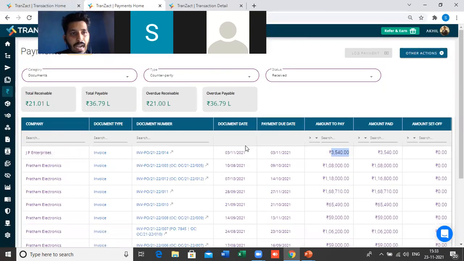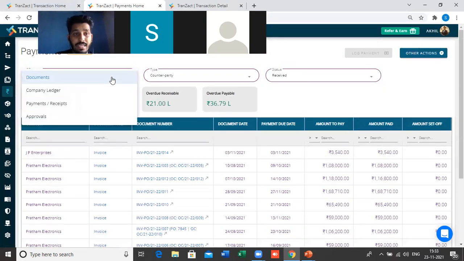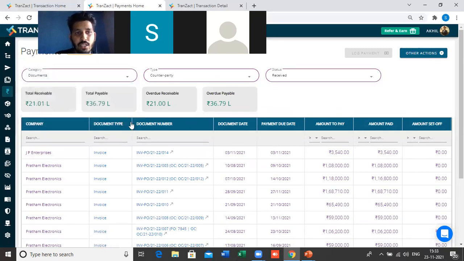So all these things you can track. You will also get the company ledger. You can download the ledgers and payments received. All these things you will get here in the payment section as well.